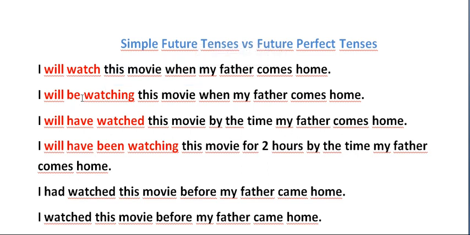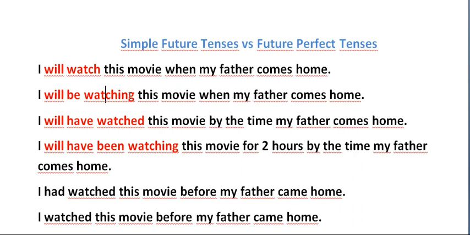But here, I will be watching this movie when my father comes home. So when my father comes home, he's going to see that I am watching the movie. That's why we say I will be watching.